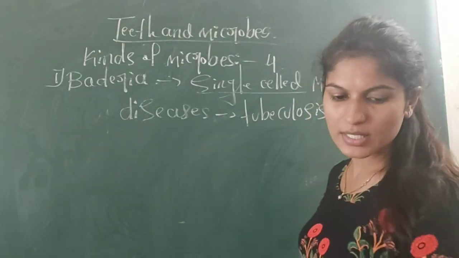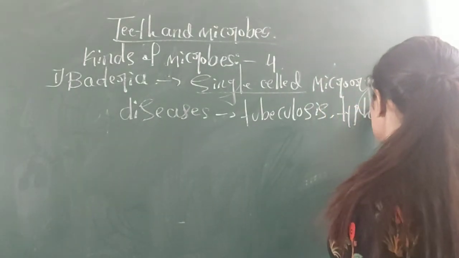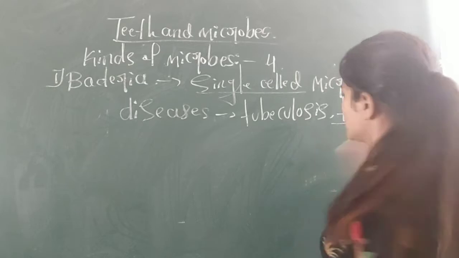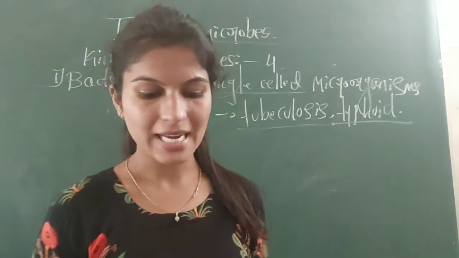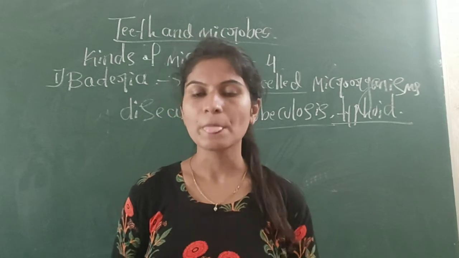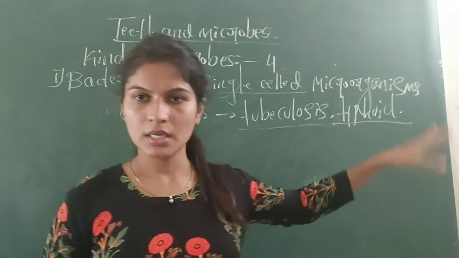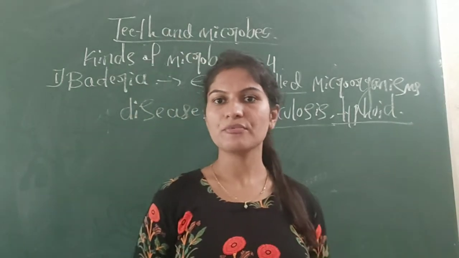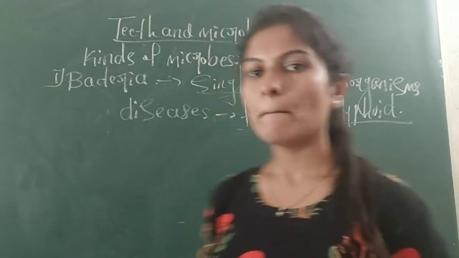After this, one more is typhoid. It causes typhoid and tuberculosis. And one more is diphtheria. So diphtheria, tuberculosis and typhoid, all these diseases come from bacteria only. So this is about bacteria.